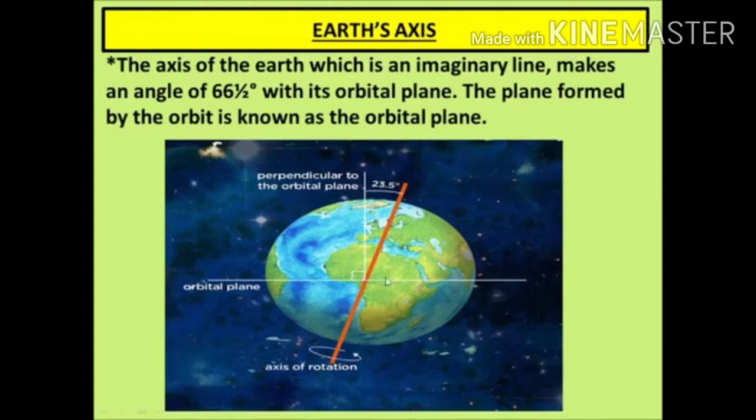You can see in this diagram the tilted axis. It is tilted by 23.5 degrees, and that's why we experience different seasons on the earth. If it had not been tilted, then the earth would have experienced the same day and night throughout the year, meaning 12 hours of day and 12 hours of night.